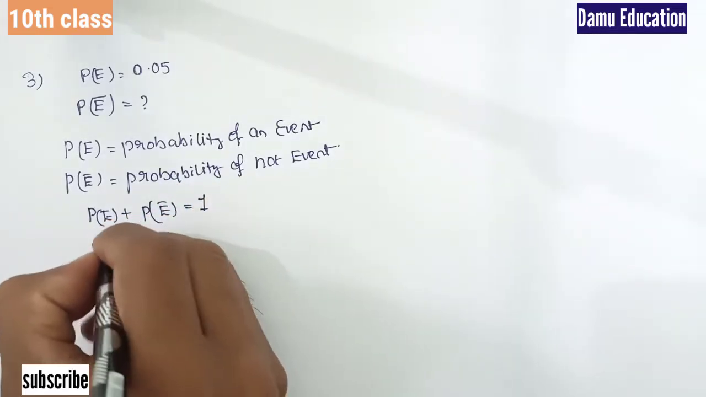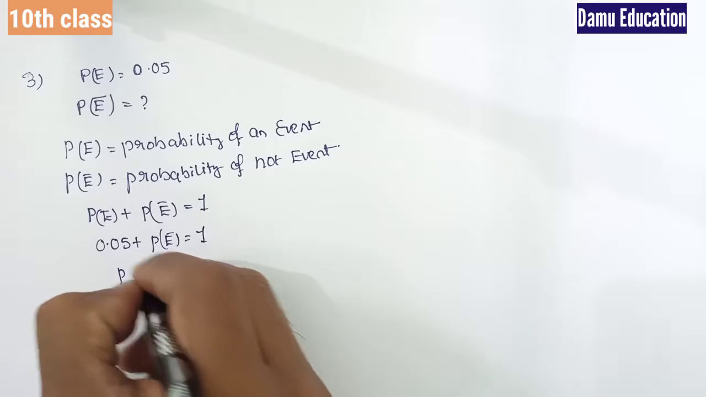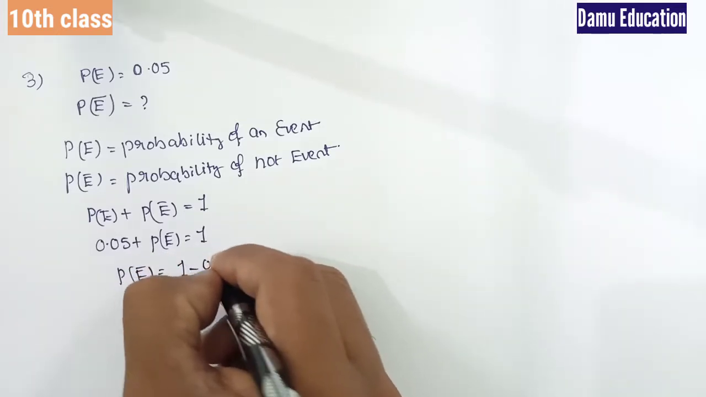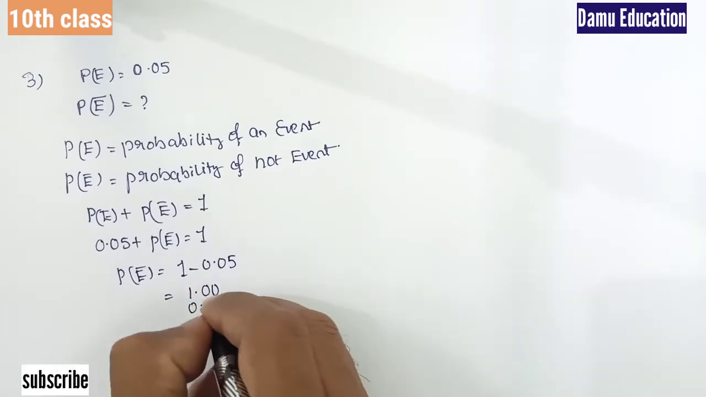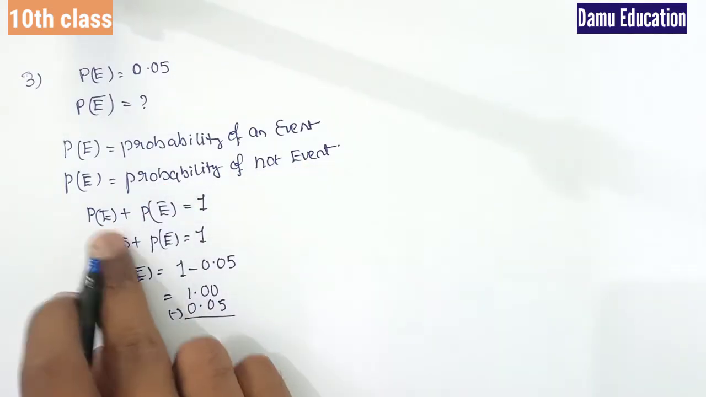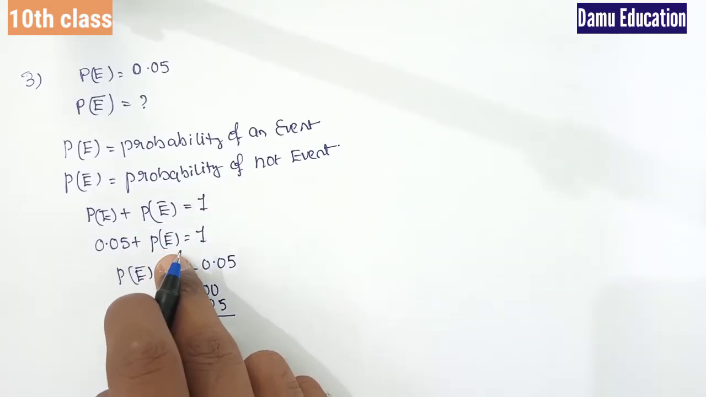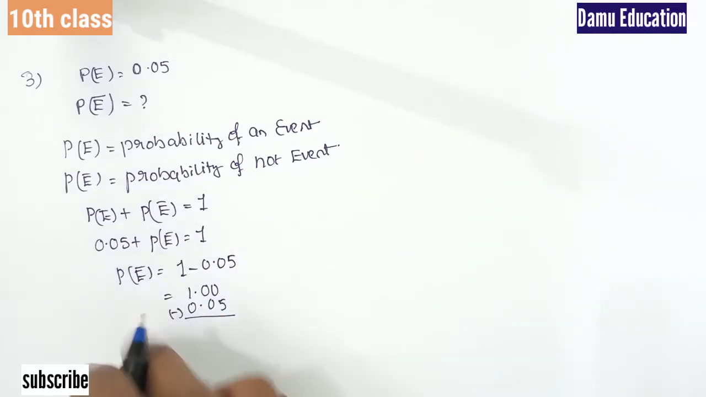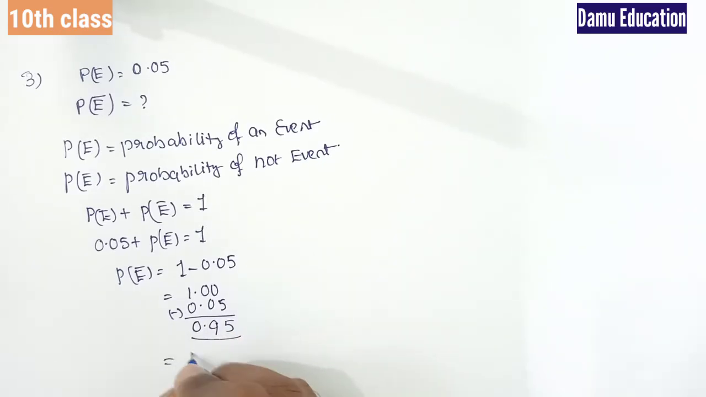So the probability of the event is 0.05. Then the probability of not event will be equal to 1 minus 0.05, which is 0.95. So P(E) plus P(E bar) is equal to 1, then 0.05 plus P(E bar) is equal to 1. So P(not E) is 1.00 minus 0.05, what value do we get here? 0.95 is the probability of not event.